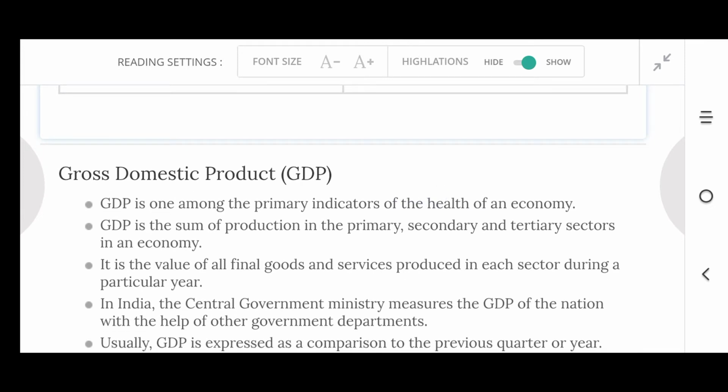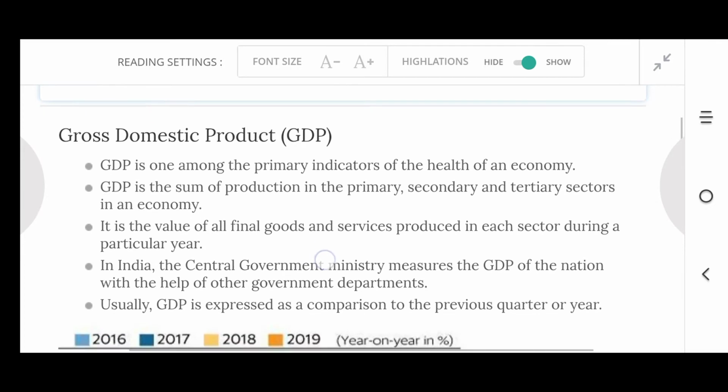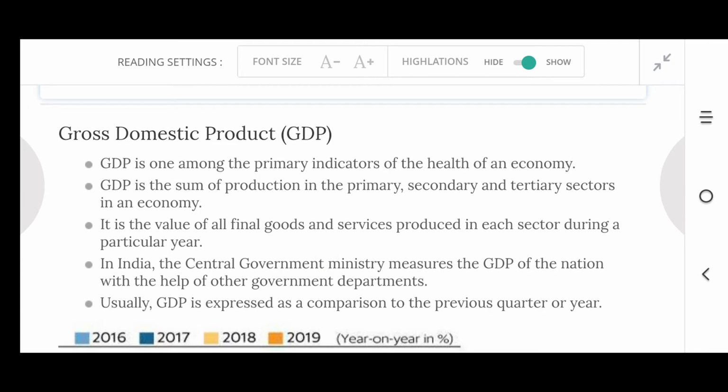Next, we want to know what is gross domestic product. Gross domestic product, or GDP, is one among the primary indicators of the health of an economy. GDP is the sum of production in the primary, secondary, and tertiary sectors in an economy. It means GDP is equal to primary plus secondary plus tertiary.